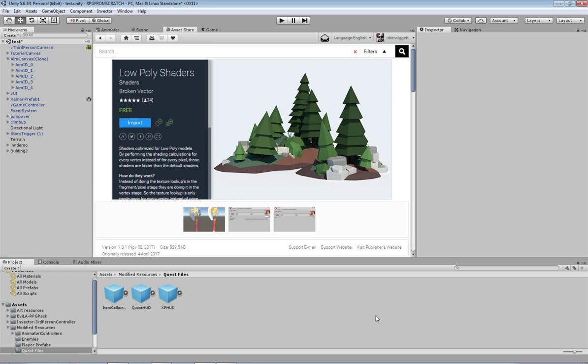Anyway, with this episode I hope I'll be able to show you how to put in just the basic quest system so that we can get some quests going for the character in our test environment.